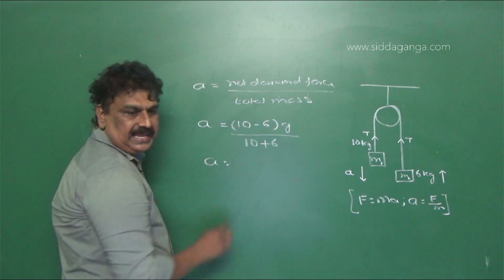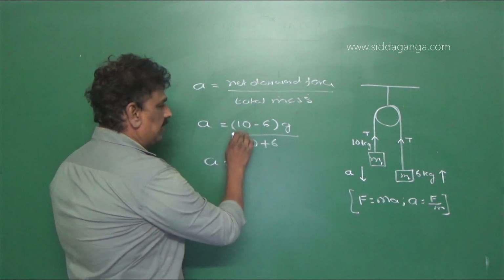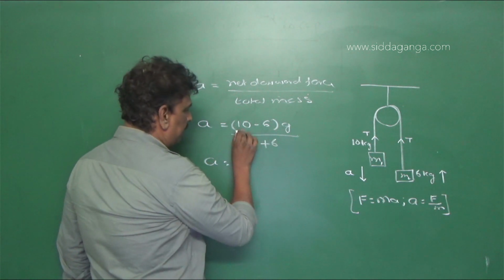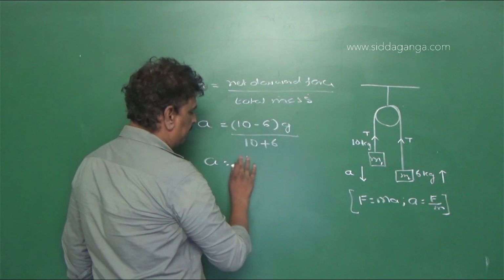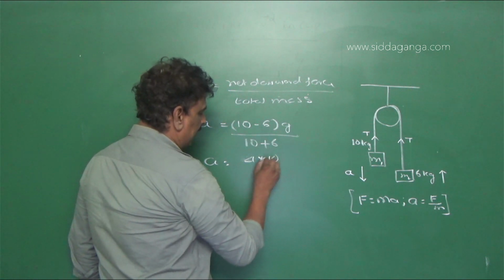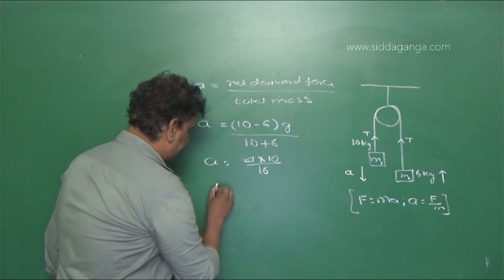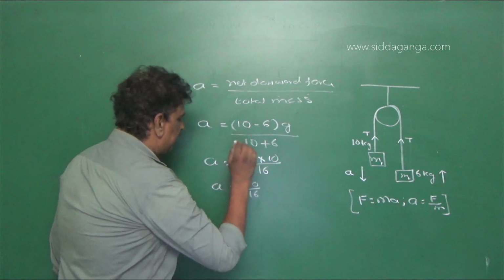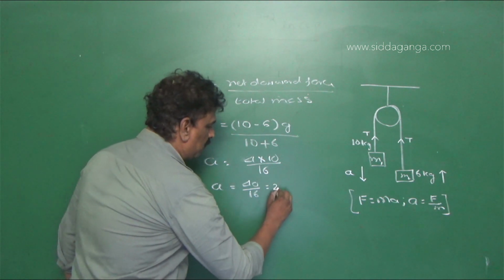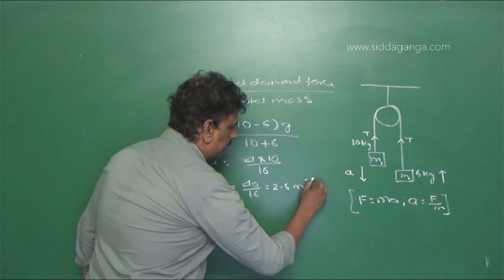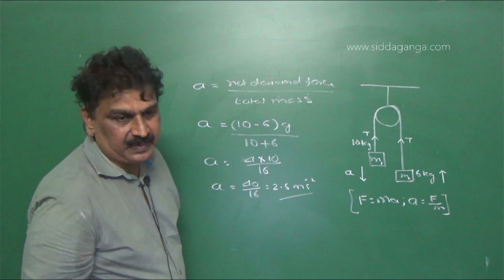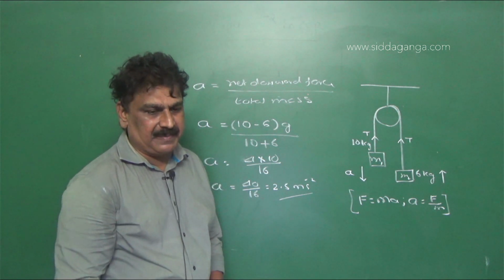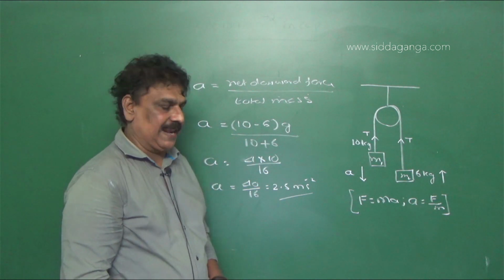That is 4 into 10 by 16, or A equal to 40 by 16, which is 2.5 meter per second square. So the option is 2.5 meter per second square.